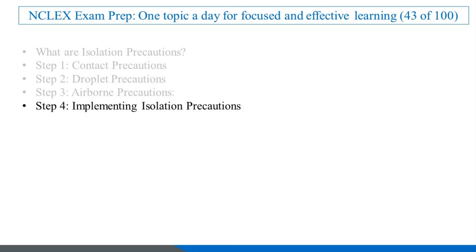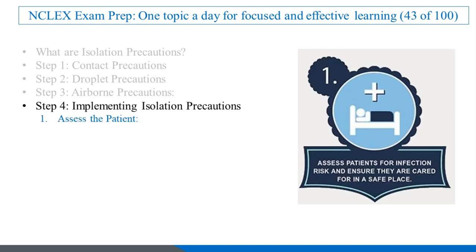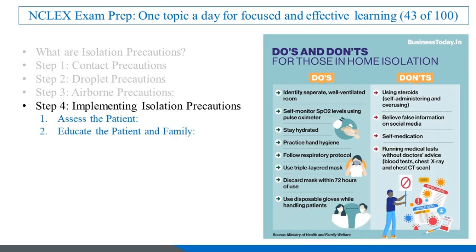Step 4. Implementing isolation precautions. Implementing isolation precautions requires careful planning and coordination. Here's a step-by-step guide. 1. Assess the patient, determine the type of infection and the appropriate precautions. 2. Educate the patient and family, explain the precautions and the importance of adherence.